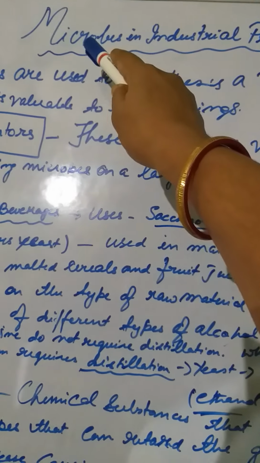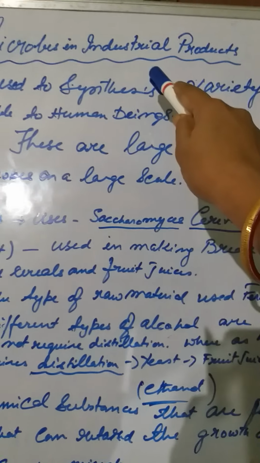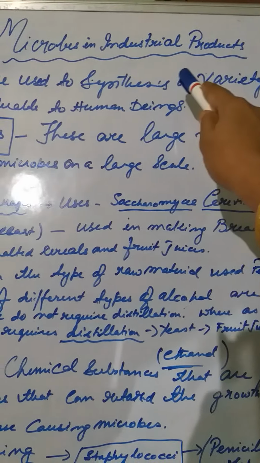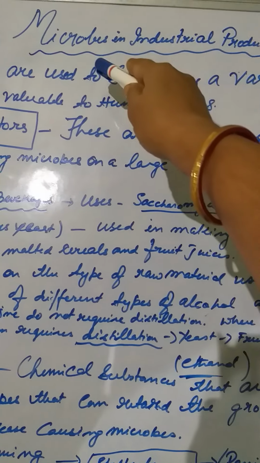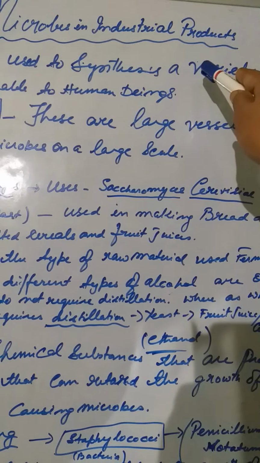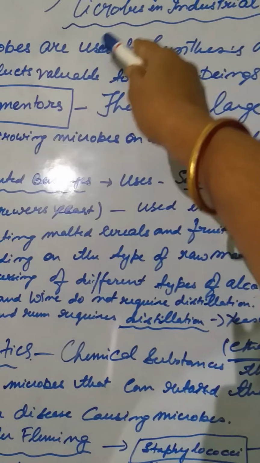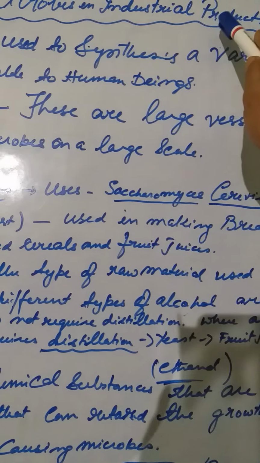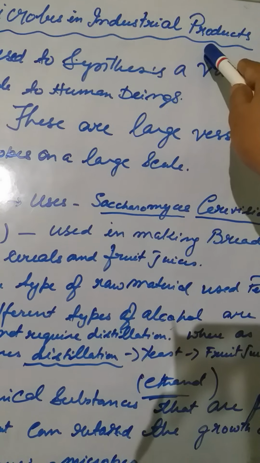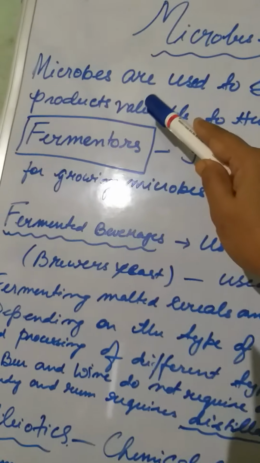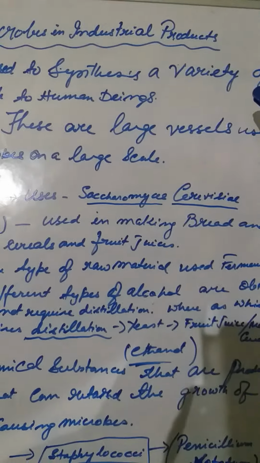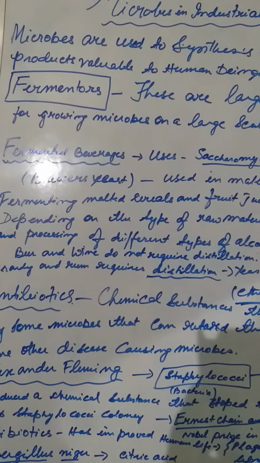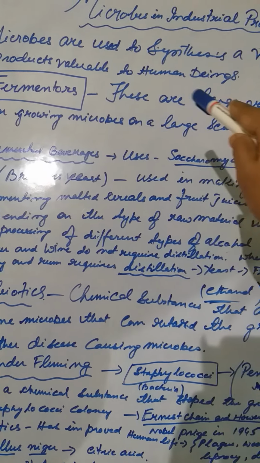Now here, today's topic is microbes in industrial products. There are certain very microscopic organisms that have been useful for our benefit. So first we'll be dealing with industrial products, whatever industrial products we get from microbes. Microbes are used for the synthesis of a variety of products valuable to human beings.